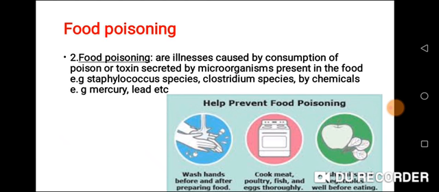Food poisoning is illness caused by consumption of poison or toxins secreted by microorganisms present in the food, for example, Staphylococcus species and Clostridium species, or by chemicals, for example, mercury, lead, etc.